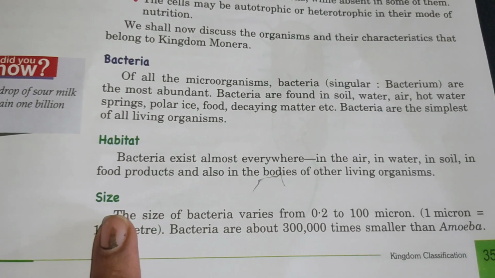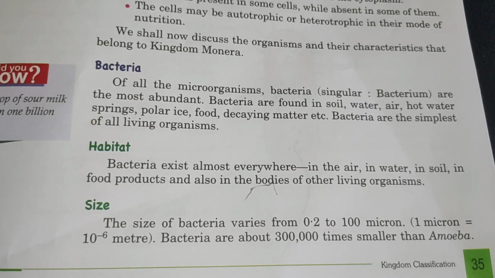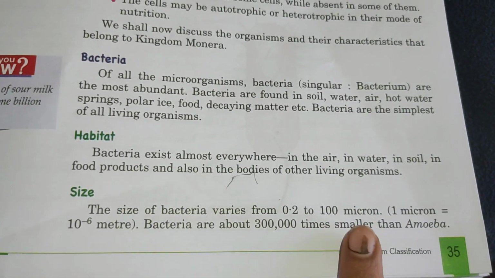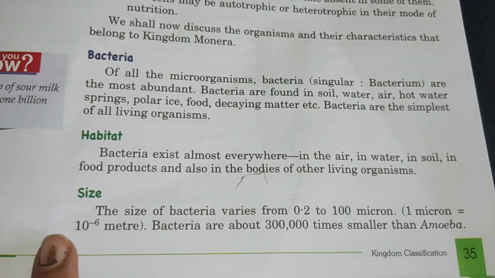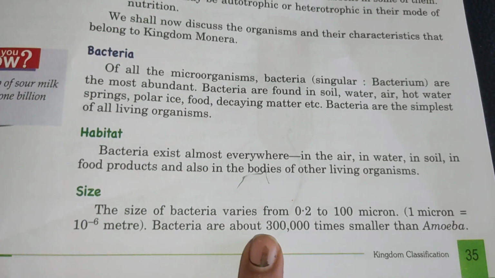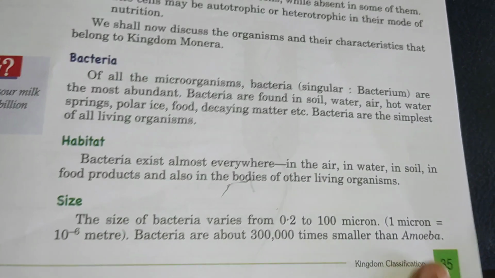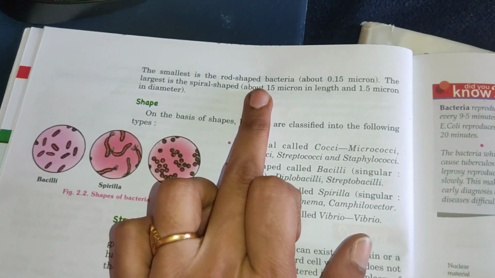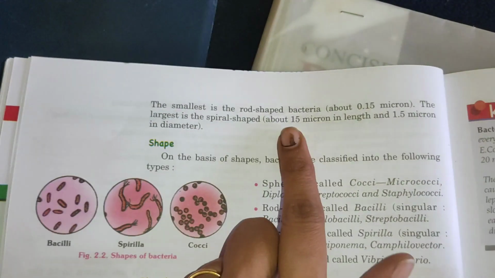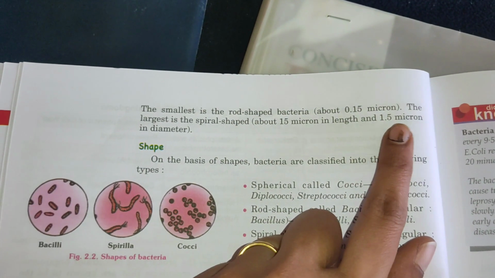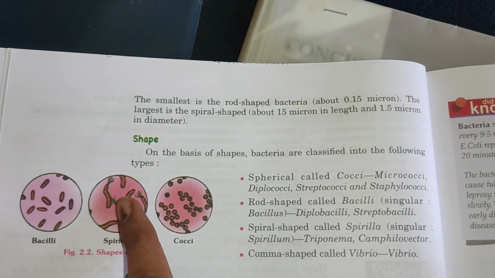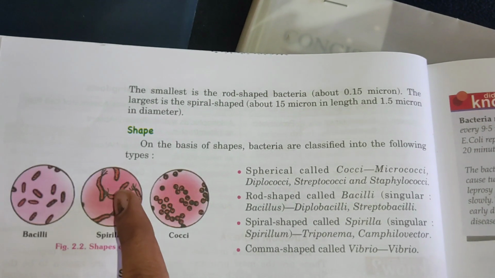When we see the size, it is very, very small. We can see them only with the help of a microscope. The size varies from 0.2 to 100 micron. 100 micron means 10 to the power of minus 6 meters. Bacteria are about 3 lakh times smaller than amoeba. The smallest bacteria we can see is the rod-shaped bacteria, about 0.15 micron. The largest is the spiral-shaped bacteria, about 15 microns in length and 15 microns in diameter.